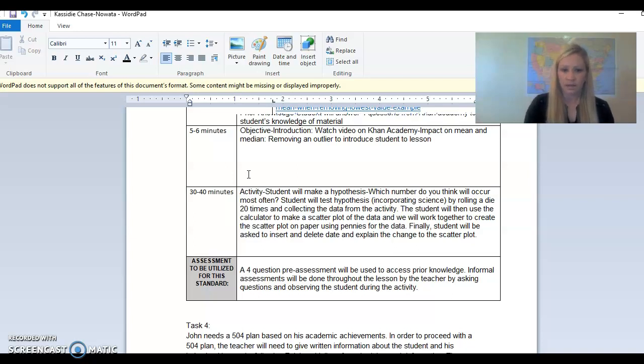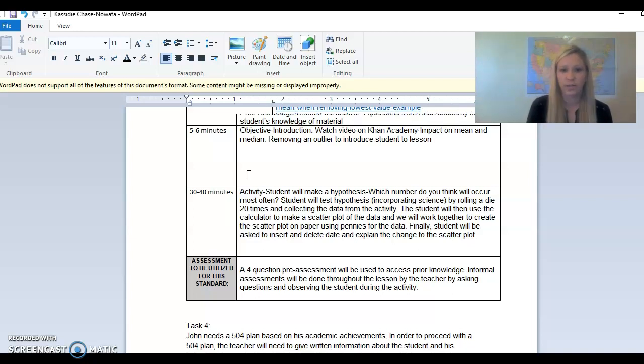We're going to take die and roll it, and you are going to write down the data from the numbers that you roll each time. First we're going to start with making a hypothesis. We're going to integrate that science into the math. You're going to ask yourself, which number do you think will occur most often? And then you'll write that down. After that, you'll roll the die 20 times and collect the data from the activity.